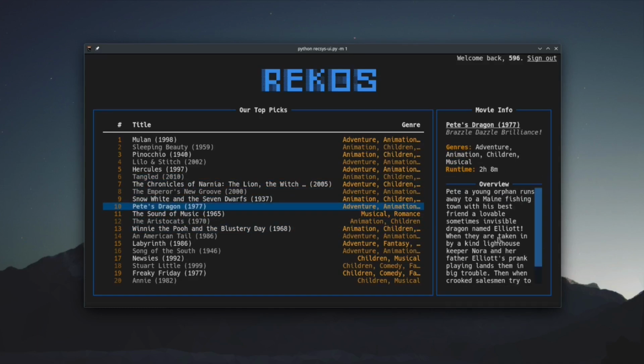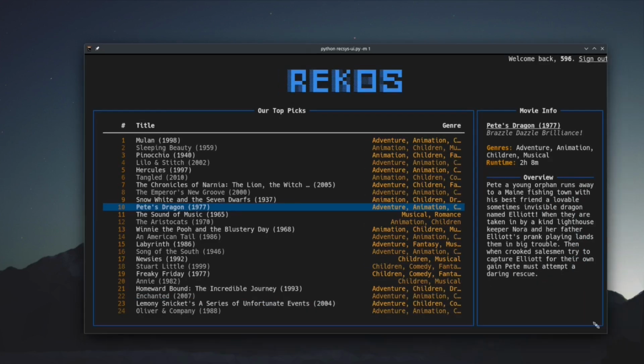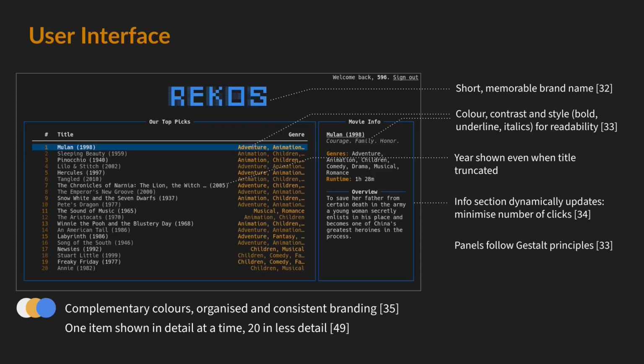And also a really cool thing about this user interface is that it is fully responsive, so it looks great on many different screen sizes. As you saw in the demo, only one item is shown in detail at a time, although a less detailed list of 20 items is also shown. In line with reference 49, this allows the user to process information without being overwhelmed, while also giving them a sufficient level of autonomy and choice.